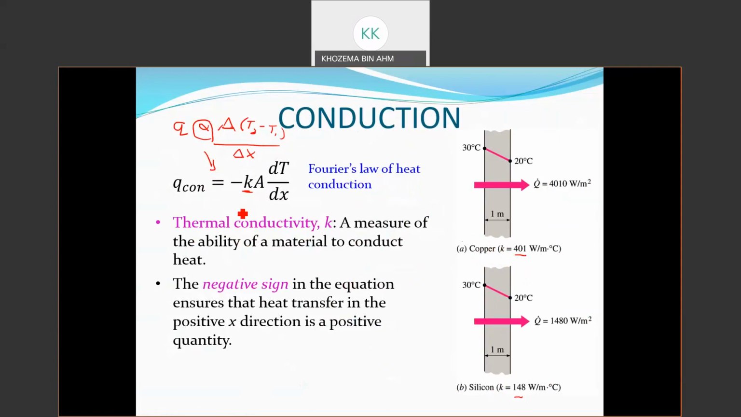The second thing he added was the negative sign. The negative sign in this equation is to ensure that the heat transfer in the positive X direction is a positive quantity. So the heat transfer in this direction, from left to right, from higher temperature to lower temperature, is a positive value.